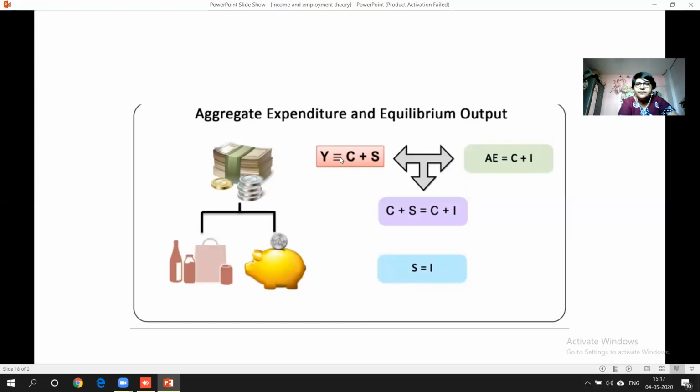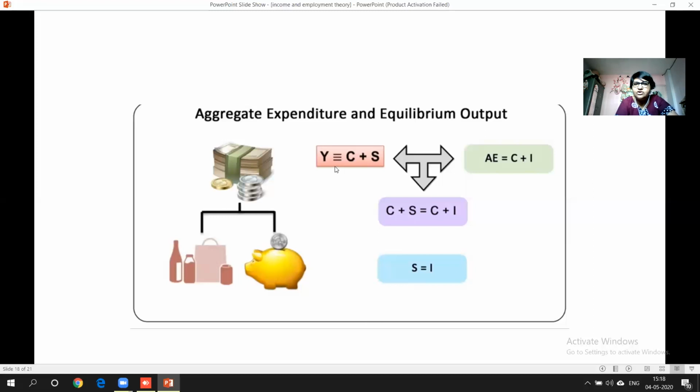Y is aggregate supply and A is aggregate demand. So aggregate supply is C plus S and aggregate demand is C plus I. This should be equal. If this is equal, then what is the situation? That means the formula C plus S is equal to C plus I. Once again, Y is nothing but aggregate supply, AS, and A is nothing but aggregate demand, right? As I said, this should be equal in any economy. Then what are the components? Aggregate supply's component is C plus S, and aggregate demand's component is C plus I.